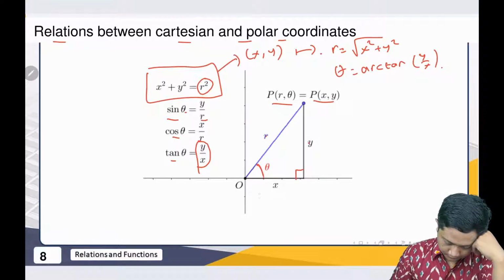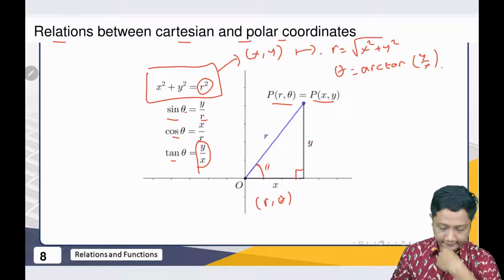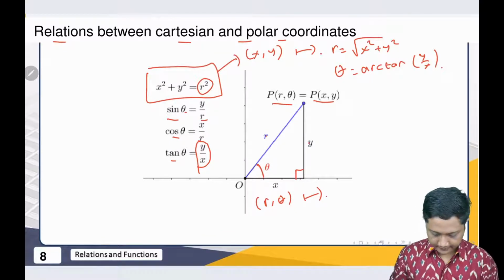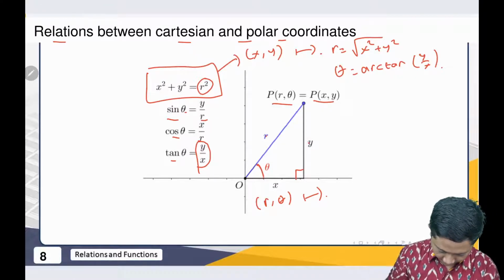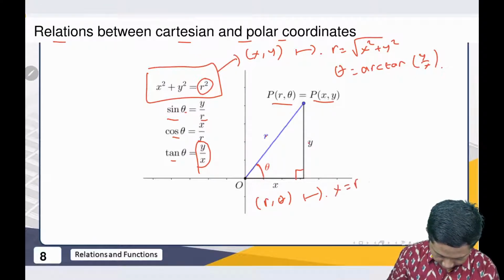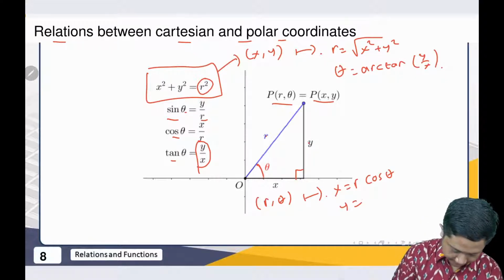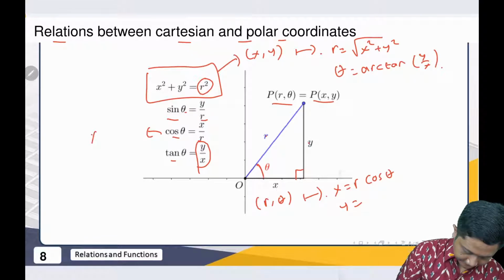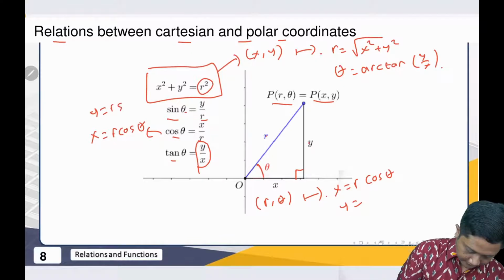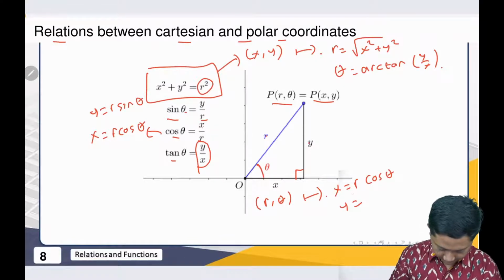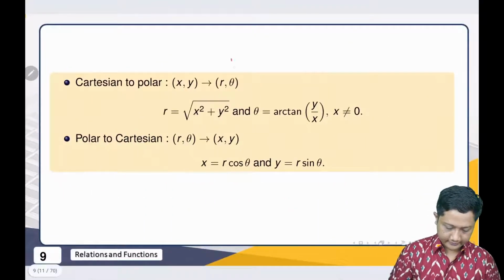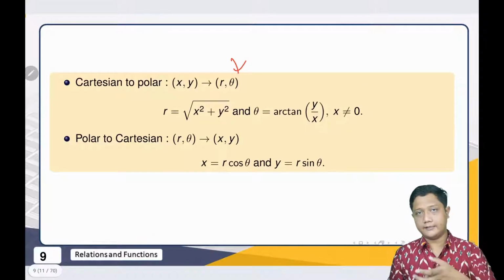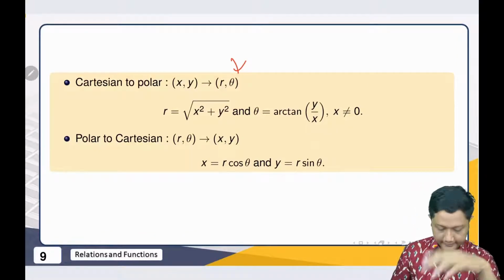And how do we transfer from the polar coordinate system? We just see what our r is. Our x is r cosine theta, and then from here our y, so x is equal to r cos theta, and y is equal to r sine theta. So that's how we transfer from Cartesian to polar, and also from polar to Cartesian.